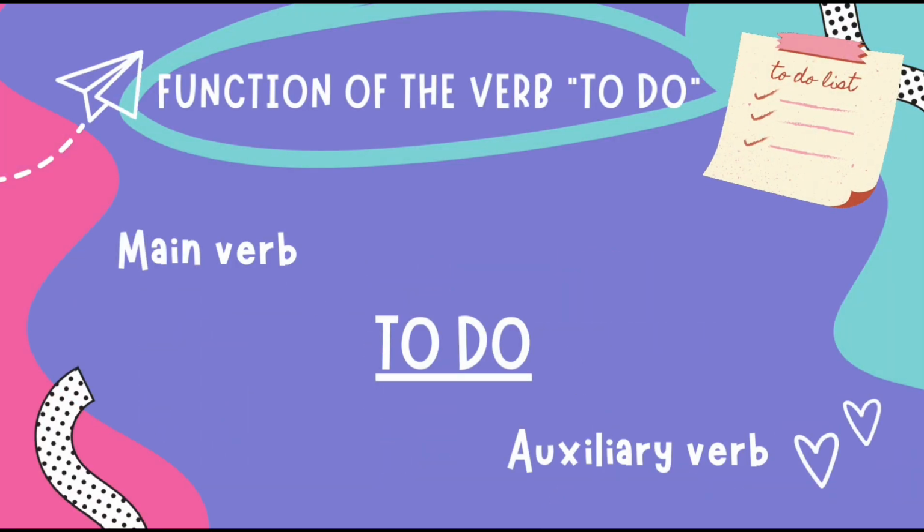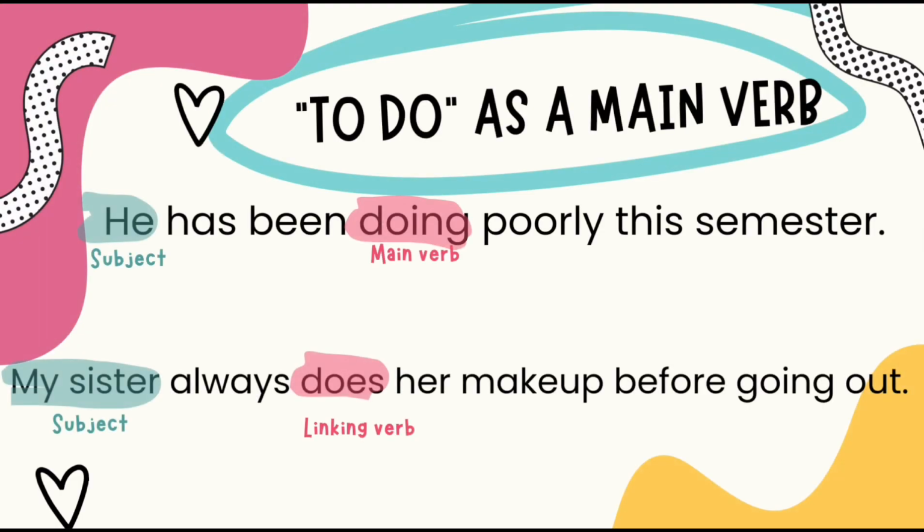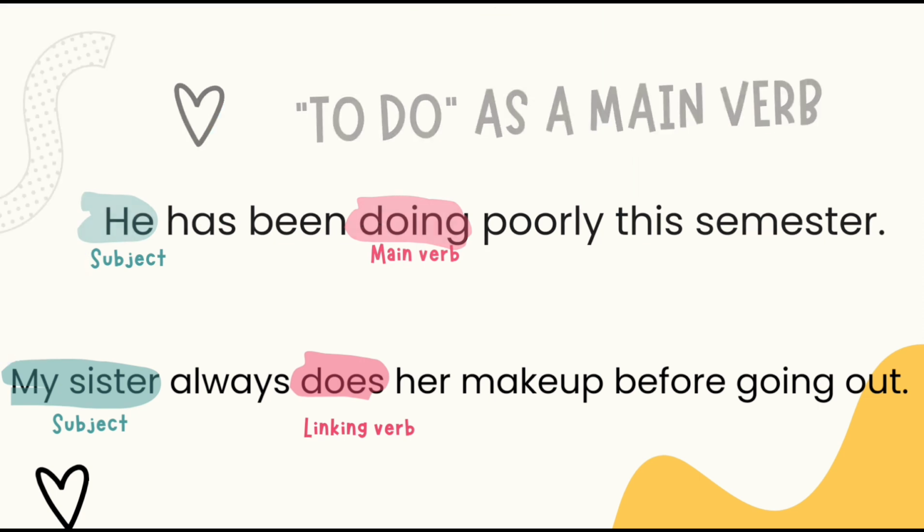Function of the verb to do. In general, you will see that the verb to do is used in two forms: main verb and auxiliary verb. As a main verb, the verb to do expresses the event of carrying out an action and can be used in the place of a more specific verb. Example: he has been doing poorly this semester. My sister always does her makeup before going out.